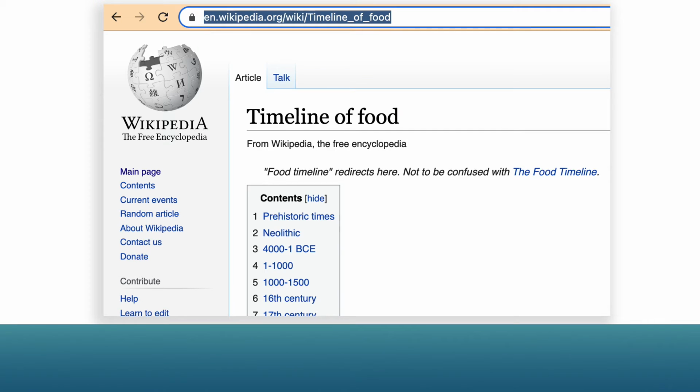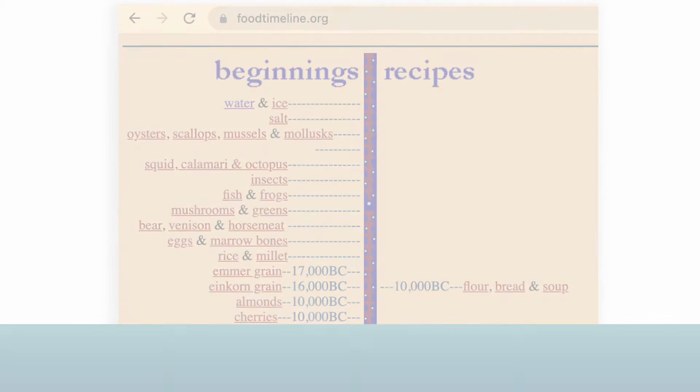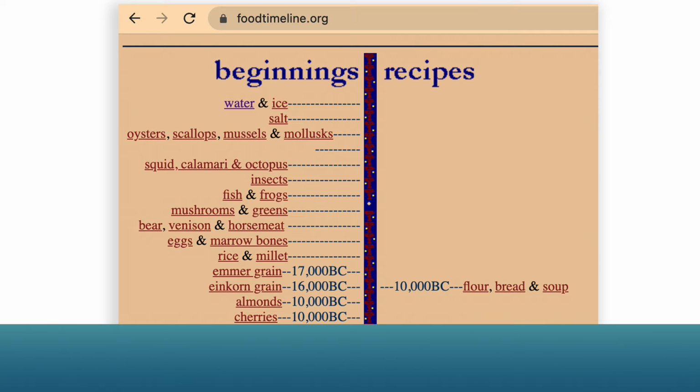Interested in more of the timeline of food? Visit Wikipedia's Timeline of Food article or visit foodtimeline.org. There's some really interesting things there.